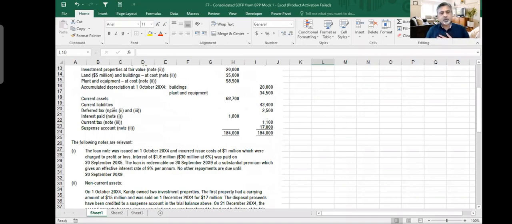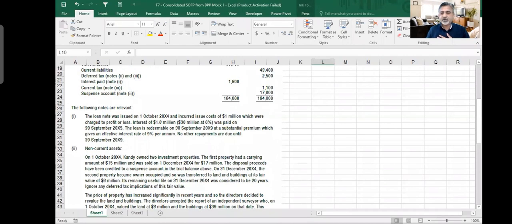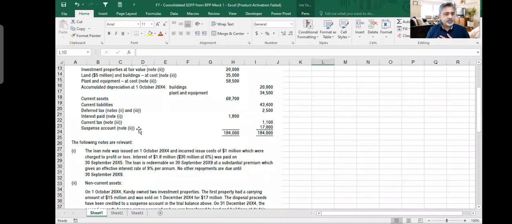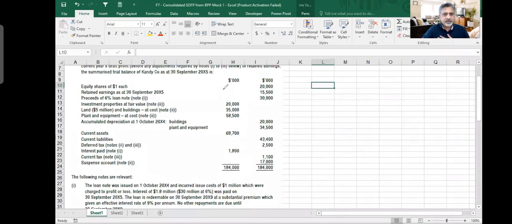Note number 1, the loan note, because if you see that it was given that there are some loan notes. Let me see what are the loan notes, okay? I see that we have here under liabilities, current liabilities and deferred tax, interest paid, suspense account. Where are the loan notes? I think loan notes were above. Yeah, loan notes were given here. And this was given in note 1, okay? So 30 million. What do they say about that?